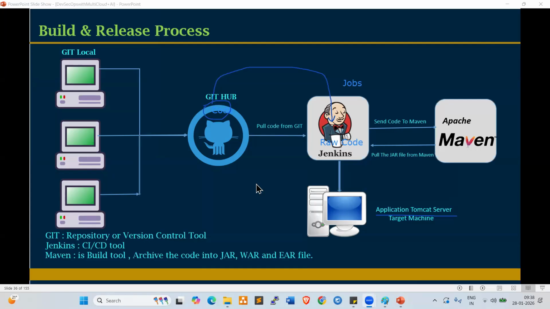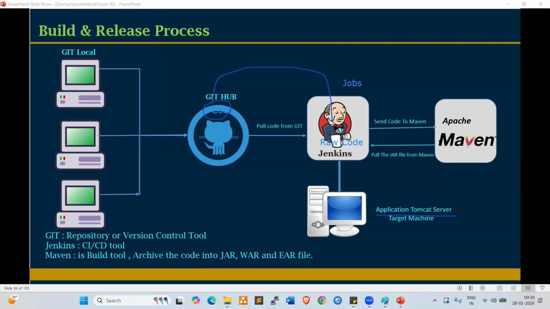The same process happens in Maven also. Maven is a build tool which generates artifacts. Maven takes the raw code from Jenkins and converts it into a single file, such as a jar file, war file, or EAR file. That file is pushed back to Jenkins. Jenkins deploys the war file on the respective application server. Clear, right? So this is the build and release process.